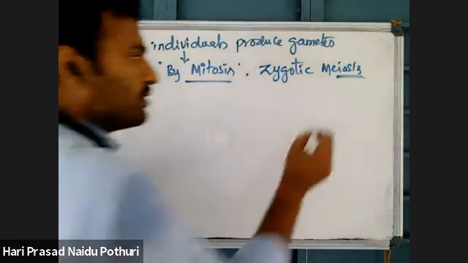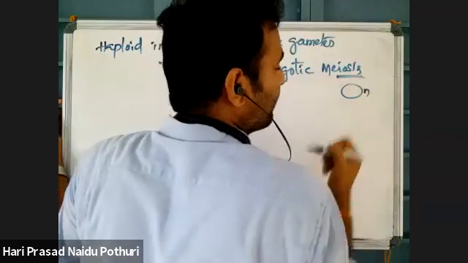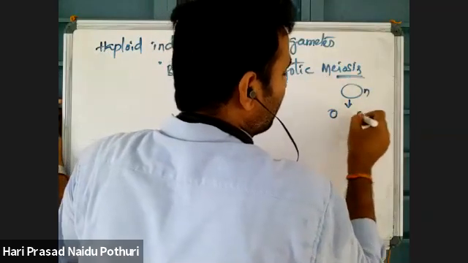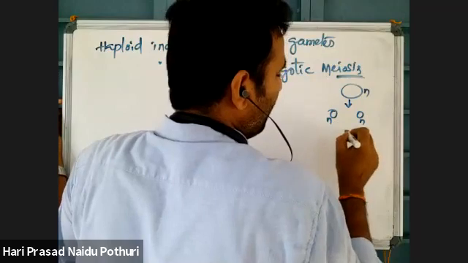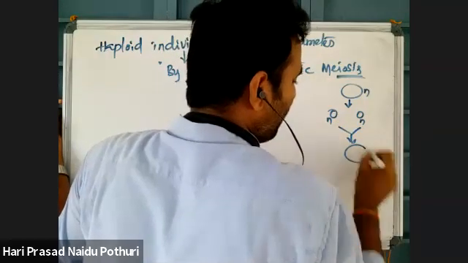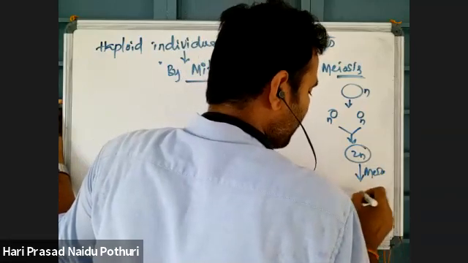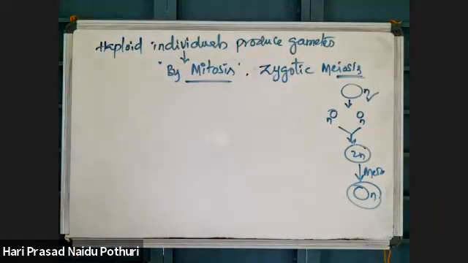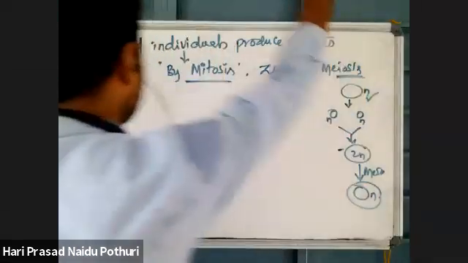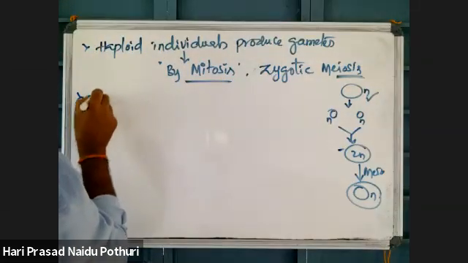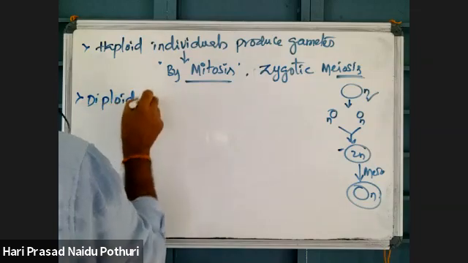Suppose this is one haploid individual, n is there, it will produce gametes by mitosis, n. So when gametes are fused, there is formation of zygote 2n. It again undergoes meiosis and there is restoration of the haploid number as in the parent. The parent ploidy is restored after zygotic meiosis. Zygote undergoes meiosis in haploid individuals. This is one.